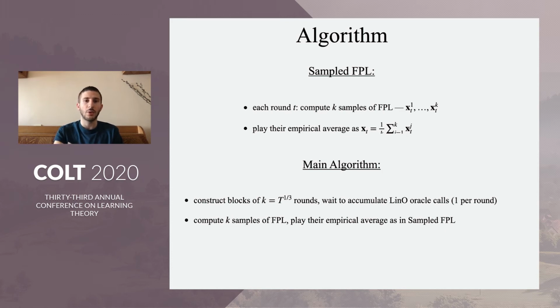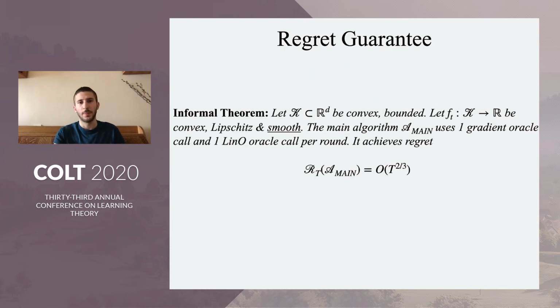Our main algorithm, because we restrict to one linear optimization call per round, waits for a while to accumulate linear optimization calls. We cannot do this every round, so we wait for kt to the 1/3 rounds, and then we compute the k samples of FPL, just like sampled FPL, and play their empirical average as before. And this is the algorithm that we refer to in this work.